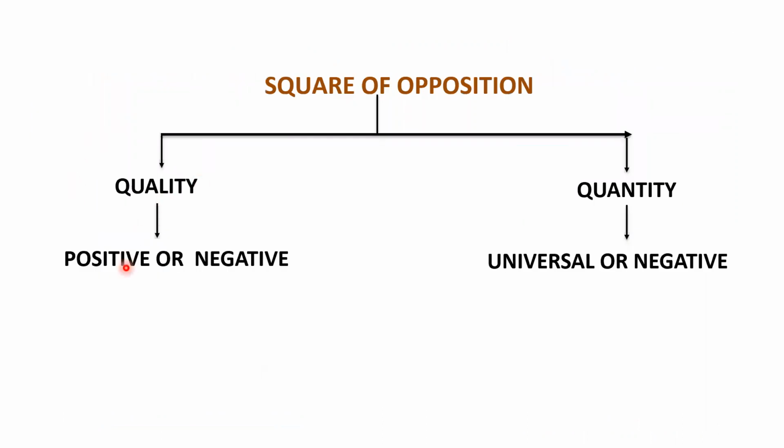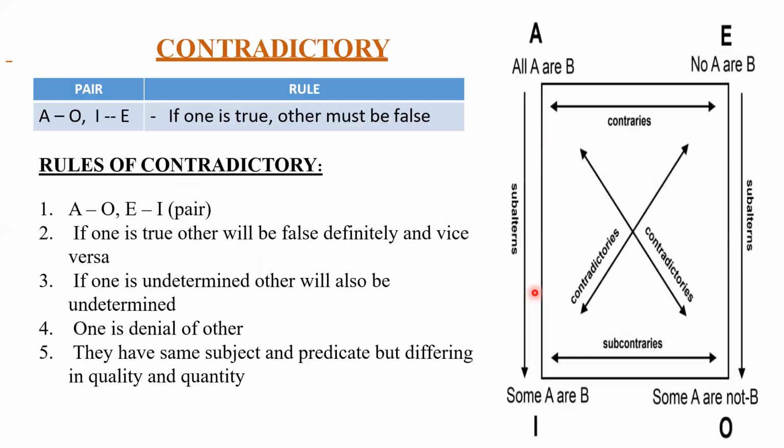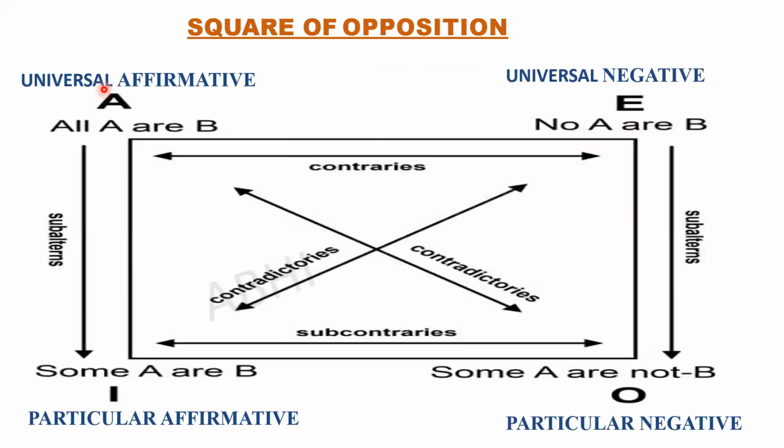See here, quality means positive and negative: universal positive, universal negative. Whereas quantity means universal and, sorry, particular. It's a typing error. Universal and particular. Universal means the topmost one, and particular means the bottom one. I'll repeat once again. See here, universal positive, universal negative. Next, universal positive, particular negative. So this relationship is called quality, and this relationship is called quantity. This is not so important. You can refer to any question paper; it was asked only one time in the exams.